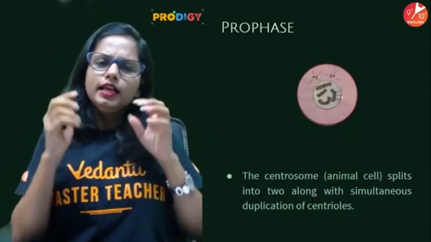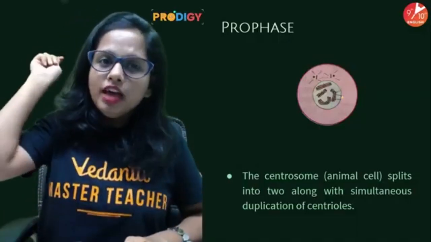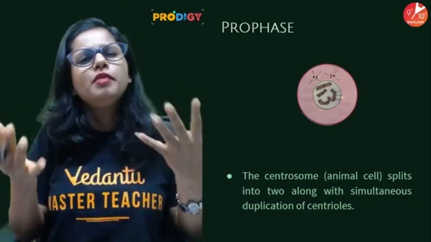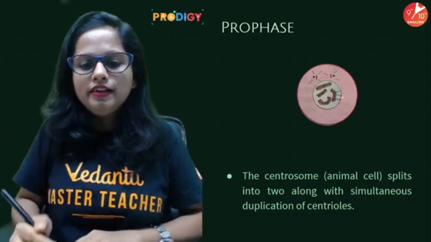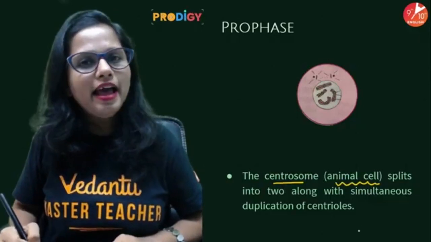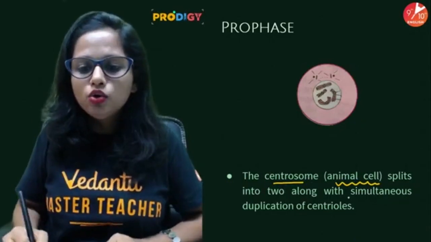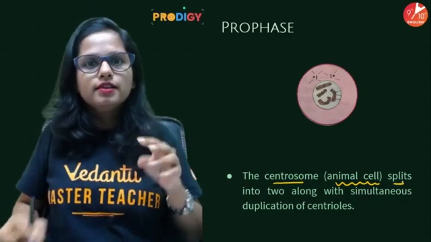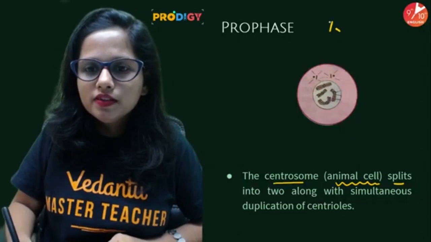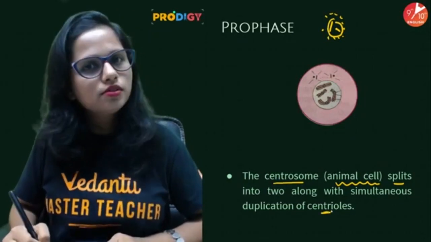Now people, I told you that chromosomes are like fishes, and we have to do fishing. So in order to do fishing, we need fishermen. है ना? So who is the fisherman of the cell? The fisherman of the cell is the centrosome, which is present only and only in animal cells. Okay? So people over here, this centrosome splits into two parts. Now people, a centrosome is a structure which contains two centrioles, है ना?